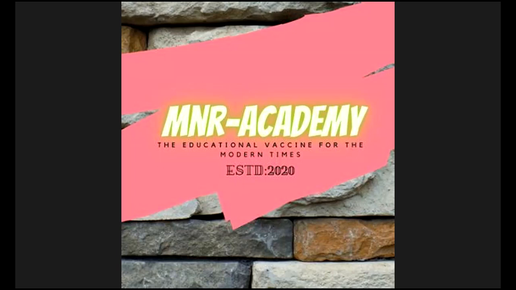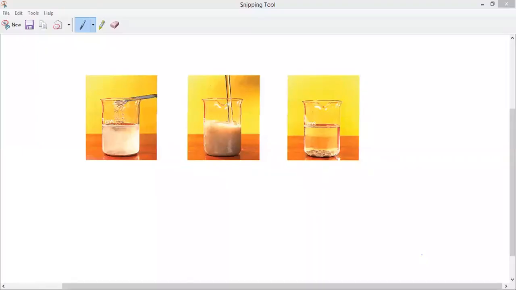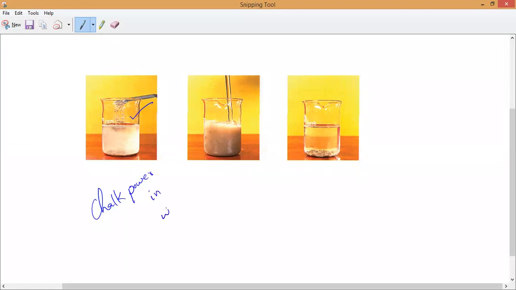Now I will show you a suspension of chalk powder and water. Observe very carefully. So what is happening? In these three pictures you can be clear about this. Now this is the example I am going to show you. What is that? Can you say? Chalk powder in water.